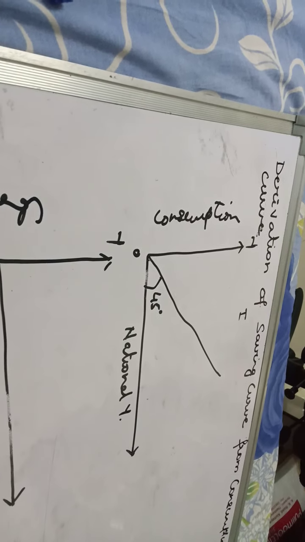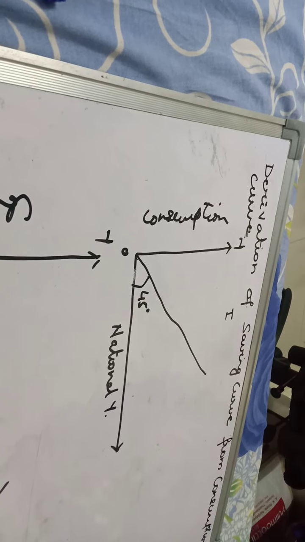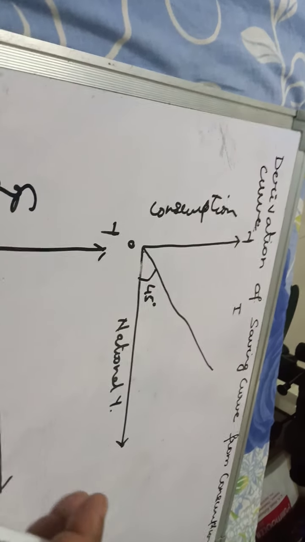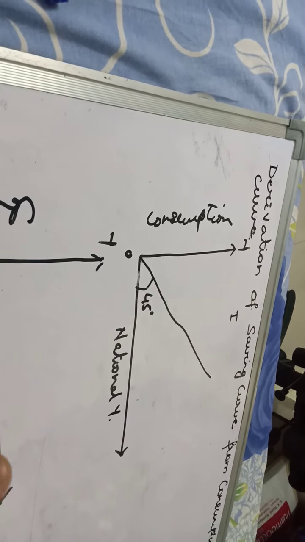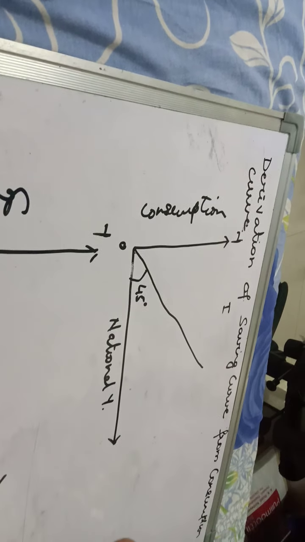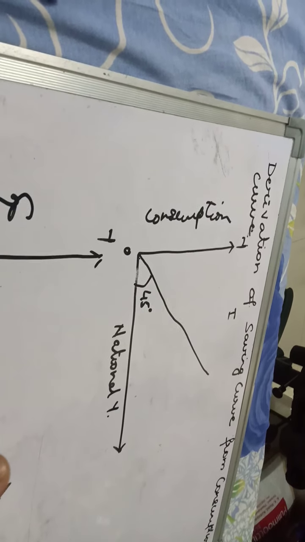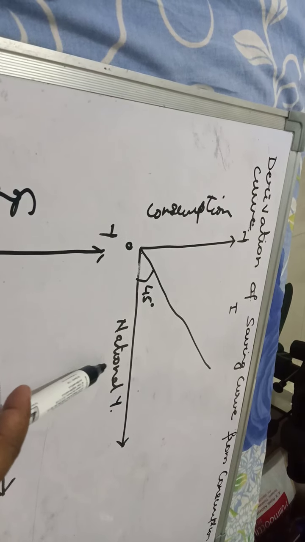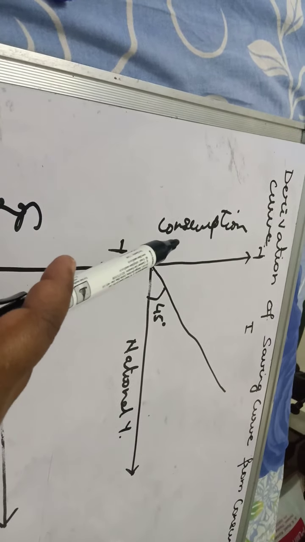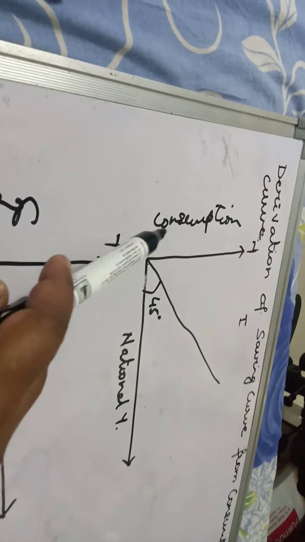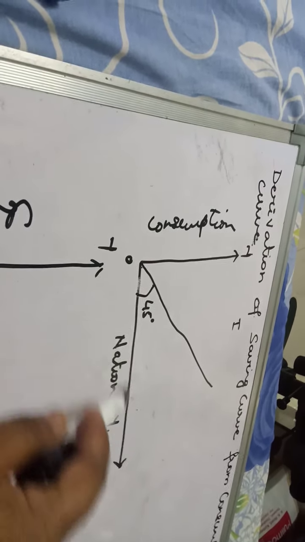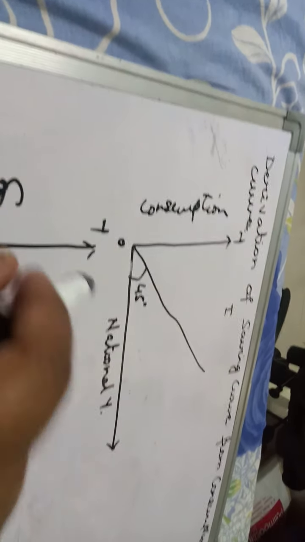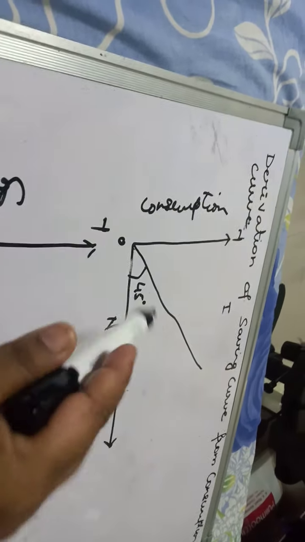Now it's an arbitrary line, and this 45-degree line represents all possible equilibriums, in this case between national income and consumption. So normally a 45-degree line represents all possible equilibriums between whatever is there on x-axis and whatever is there on the y-axis, which means in this case all possible equilibriums between national income and consumption at all levels of income. Okay, so it's an arbitrary line.